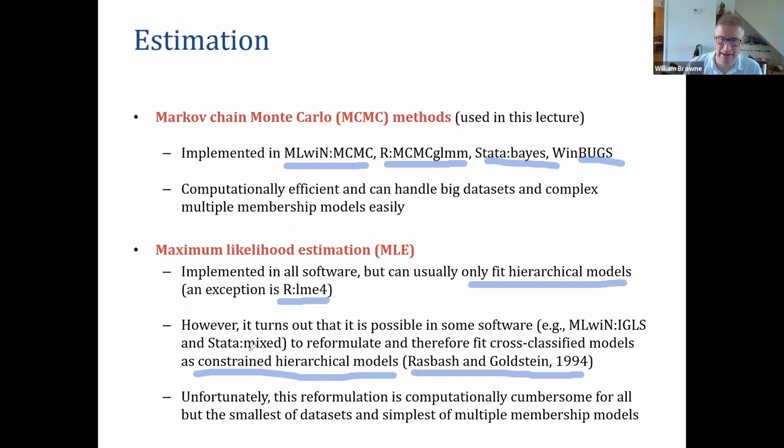These work particularly well in examples like the one we'll see in the practical, where things are almost nested: primary school and secondary school. In our example they're not nested, but there are almost like feeder primary schools. Lots of pupils do go from the same primary school to a particular secondary school, but there is some element of cross classification.